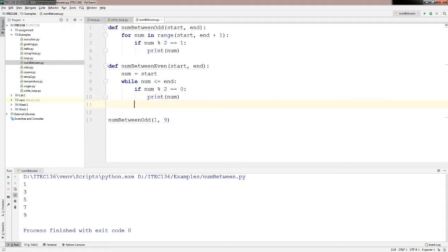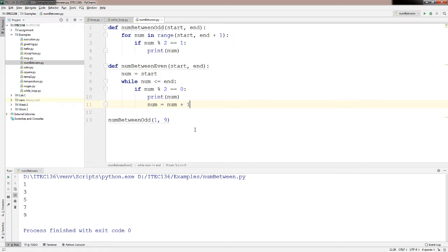And don't forget, this is one thing I see a lot of students make mistakes on: the indentation. Take a look at this indentation. What is wrong here? Num equal to num plus 1. This statement belongs to what?